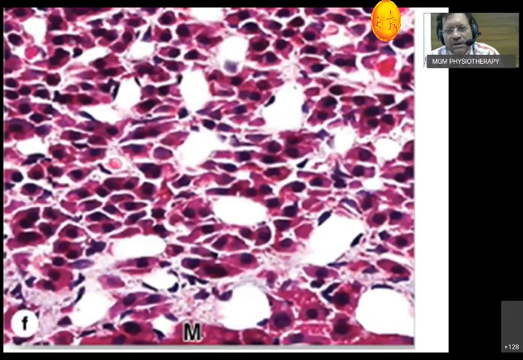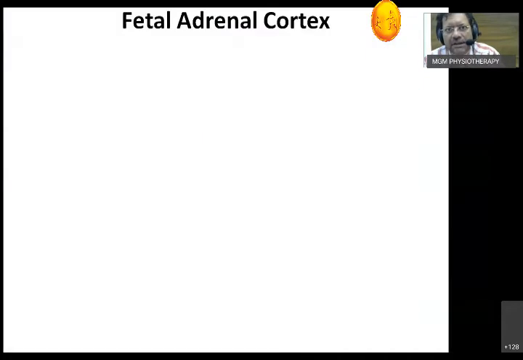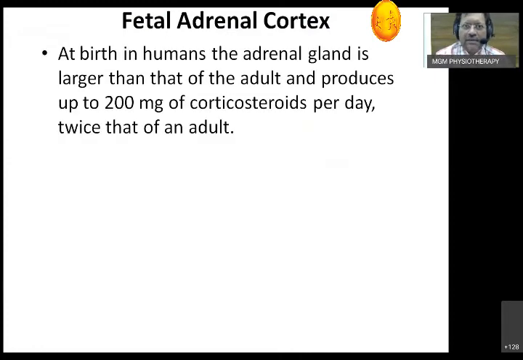This is how it looks, zona fasciculata. Now we'll go to the next interesting topic, the fetal adrenal cortex. It is slightly different and shows a very different type of cell. Up to birth, the adrenal glands are almost the size of the kidneys.